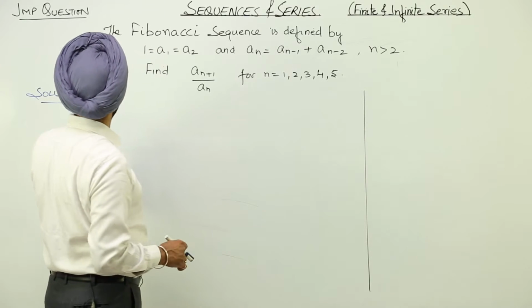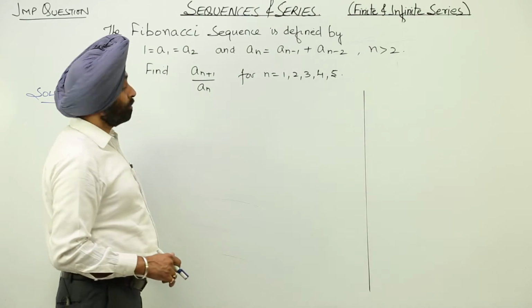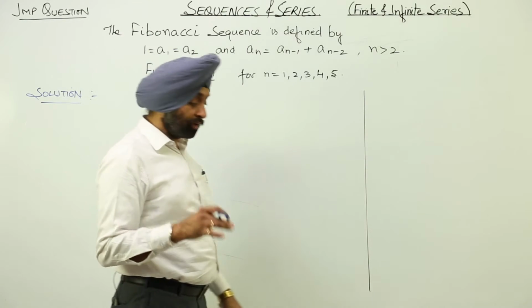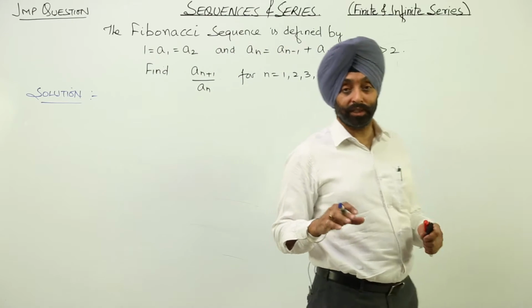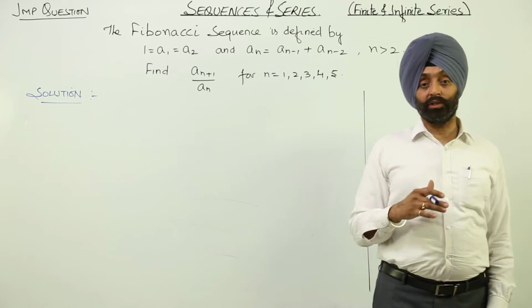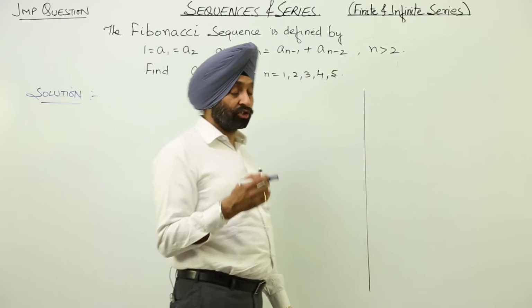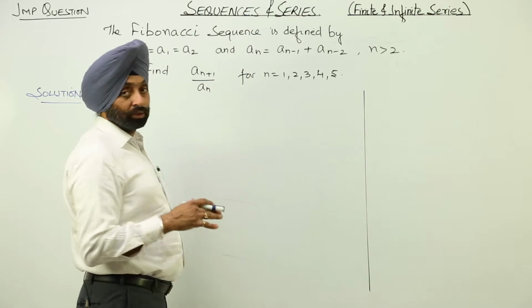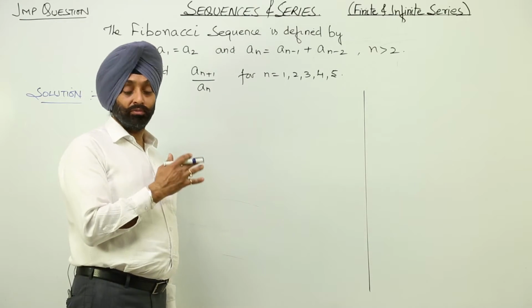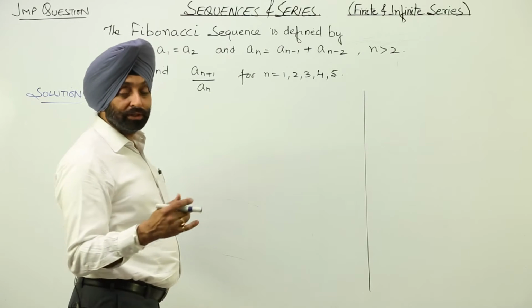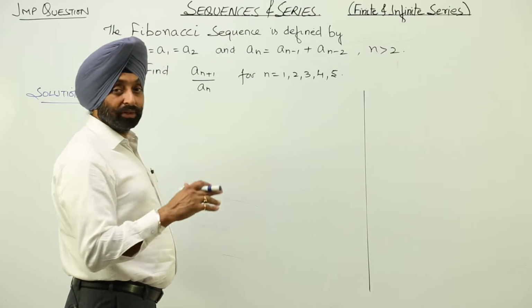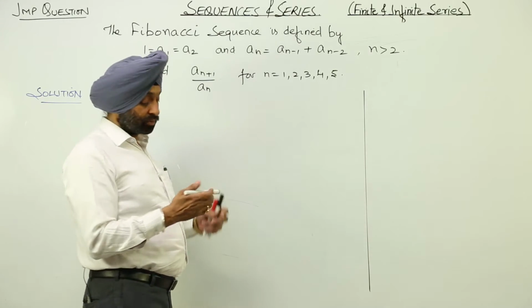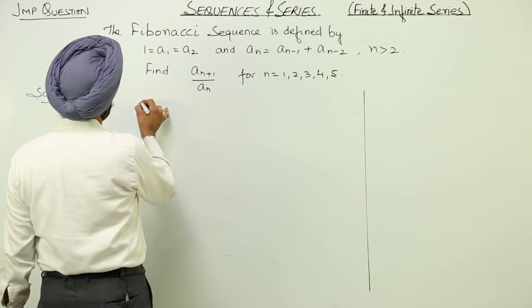Now in this question, the Fibonacci sequence is defined by a1 and a2. In the Fibonacci sequence, if you have heard it, a lot of interesting things are there. The Fibonacci sequence was given by an Italian mathematician, Leonardo of Pisa, and in future each and everything depends on it. For example, the Fibonacci series, the Fibonacci spiral, you will get a bundle of literature on all these things.